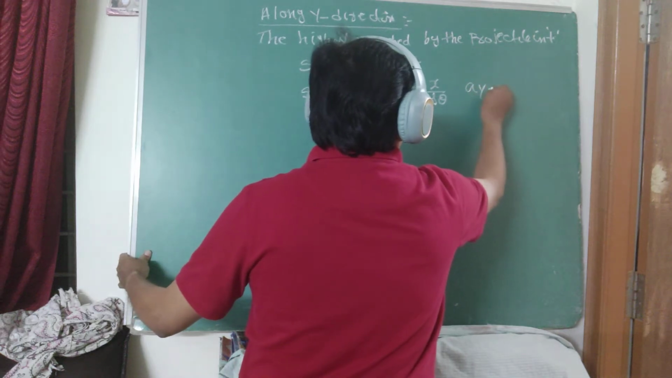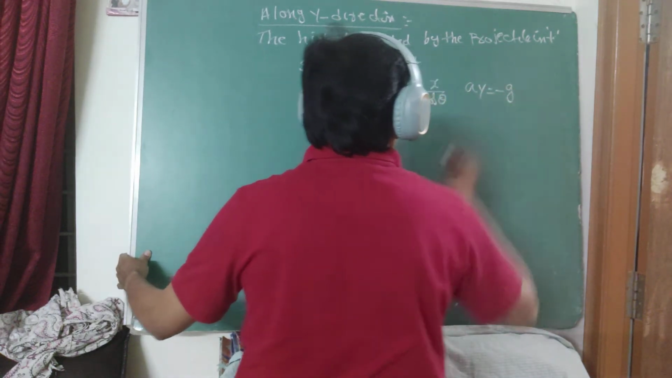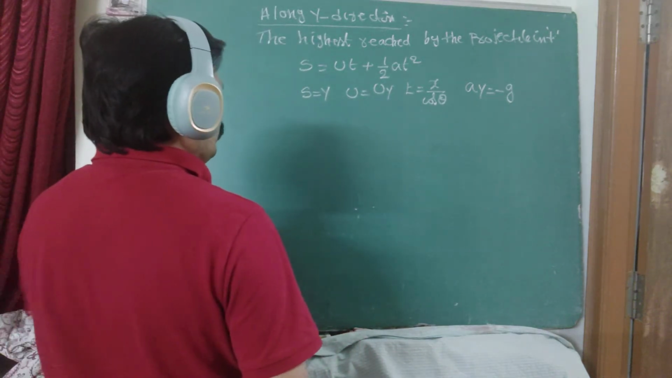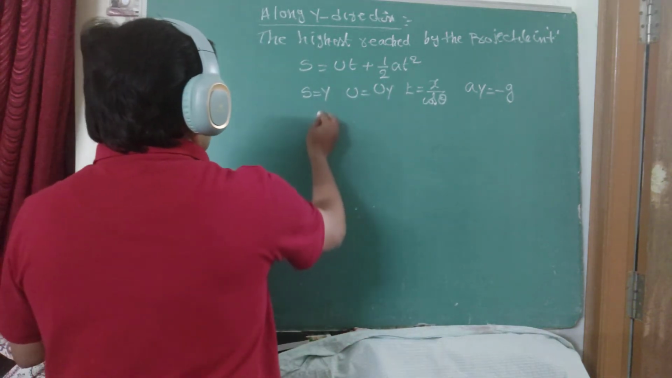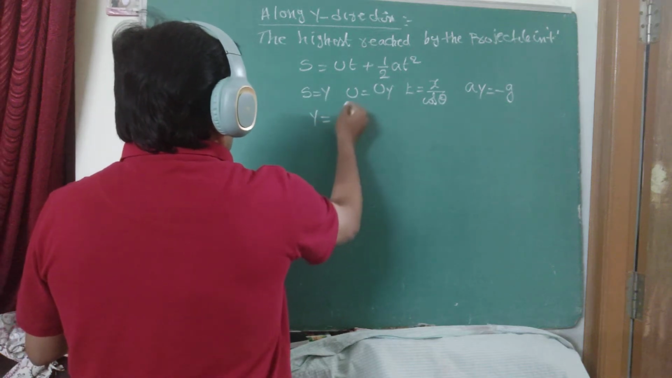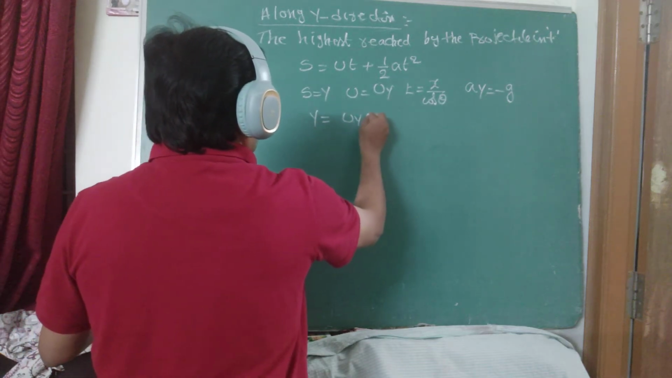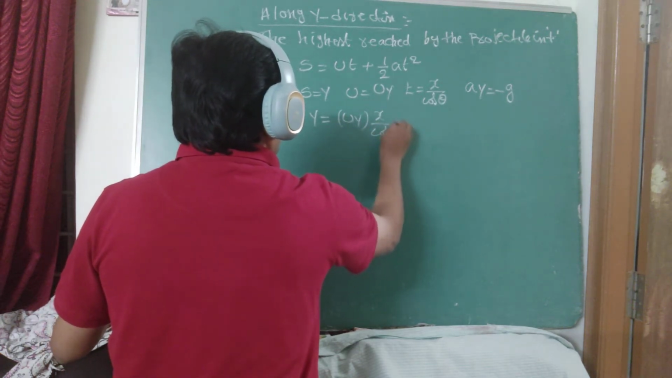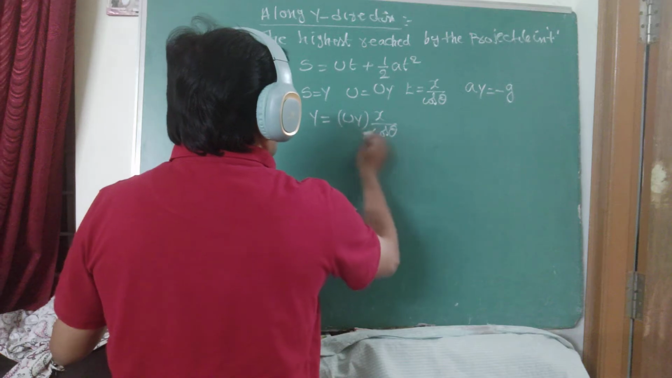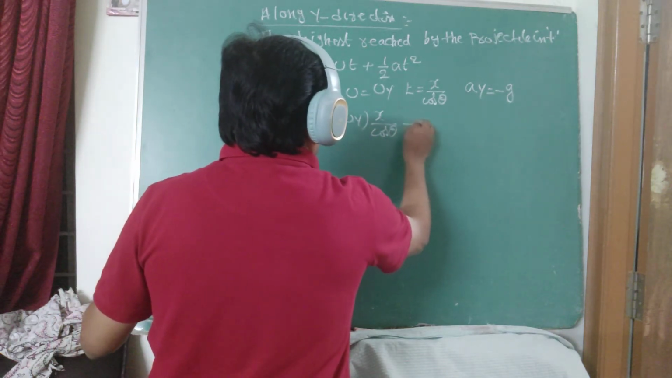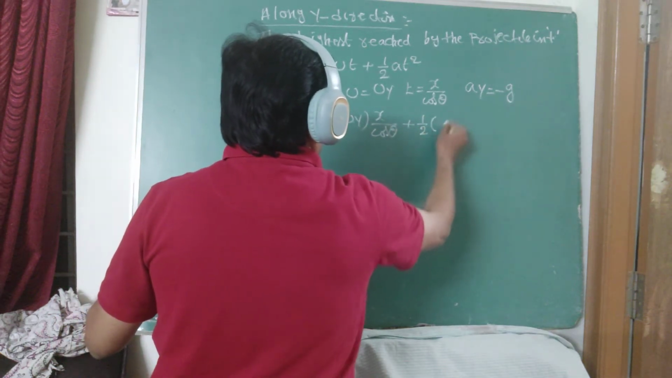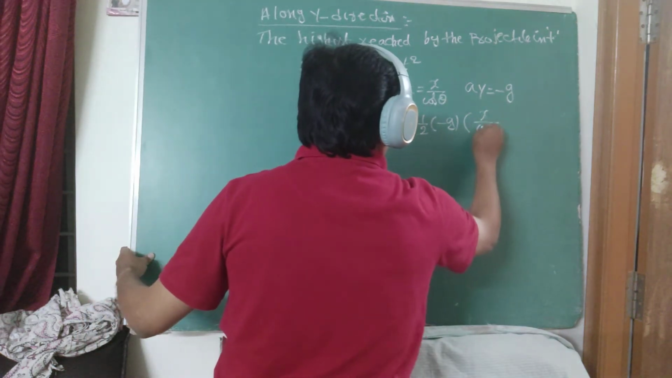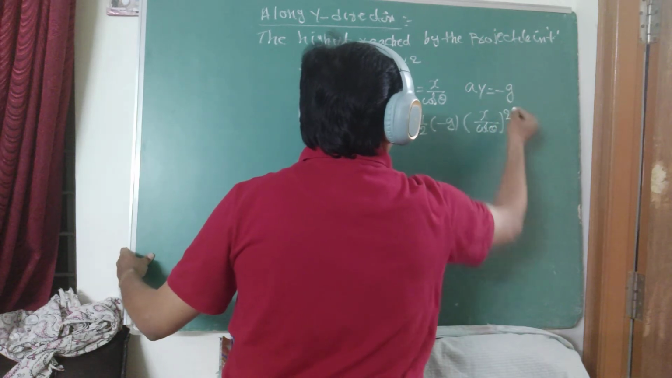Now the ay is along the y direction. What is this value? It is minus g, away from the ground, that means away from the acceleration due to gravity. Substitute these values now. y equals uy into t, where t is x by u cos theta, plus 1 by 2 ay, where ay is replaced by minus g, and t is x by u cos theta whole square.